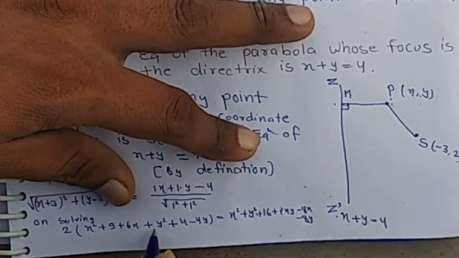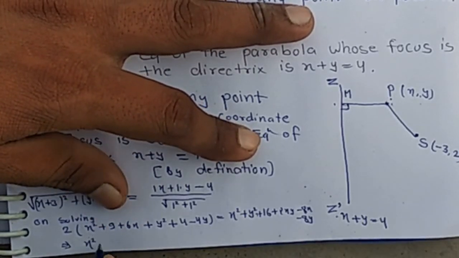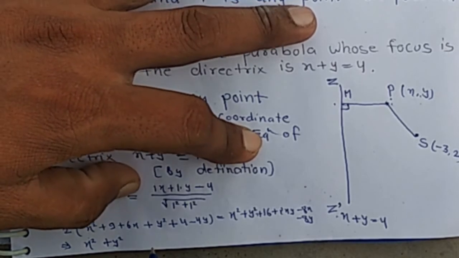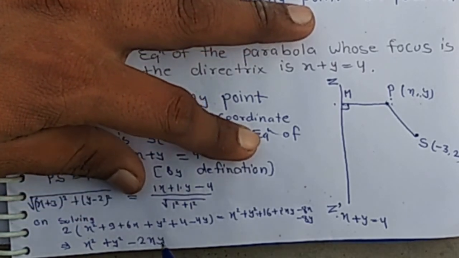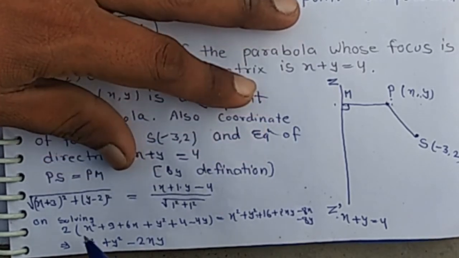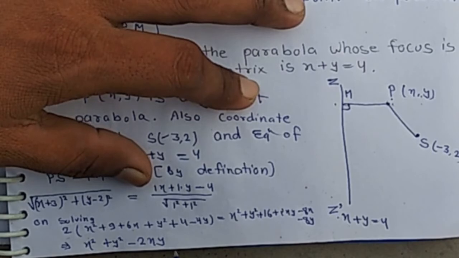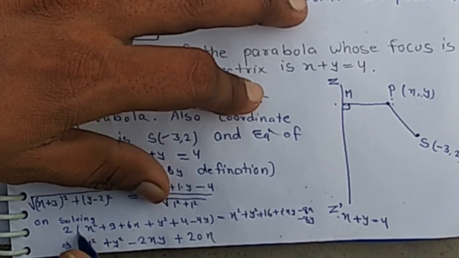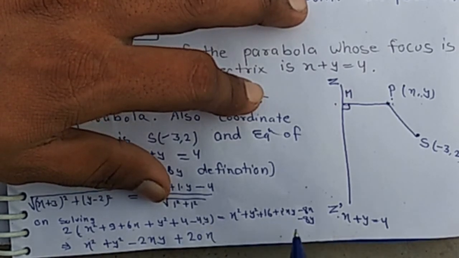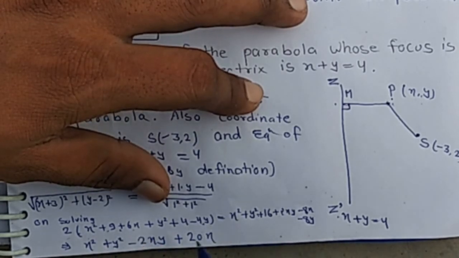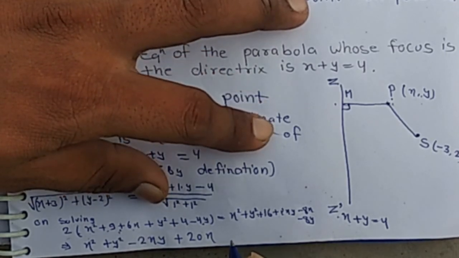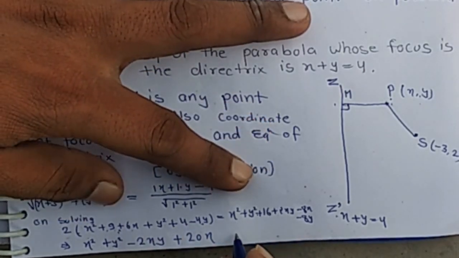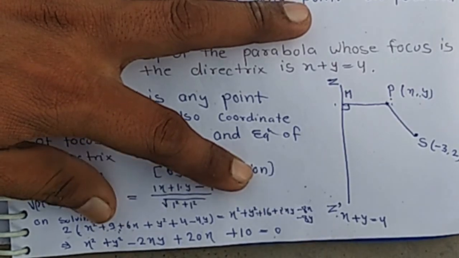We have x square, y square, minus 2xy, 20x, y cancel out, 13 to the 26 minus 16 is 10, which is the required equation of the parabola.